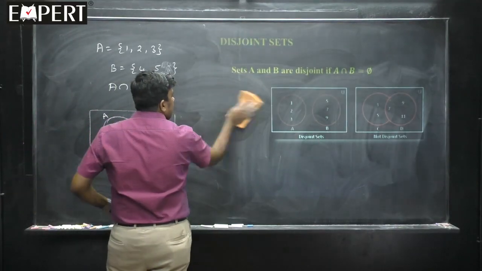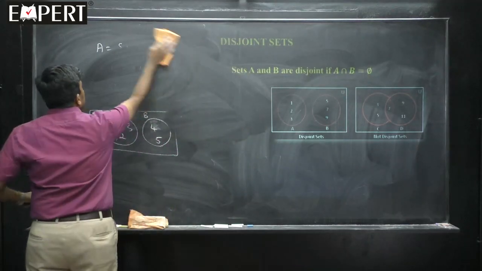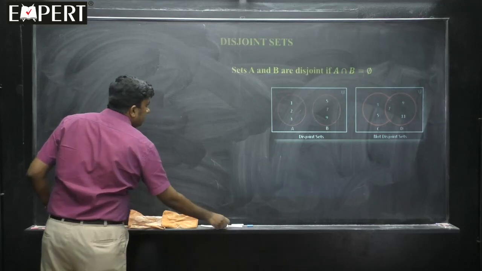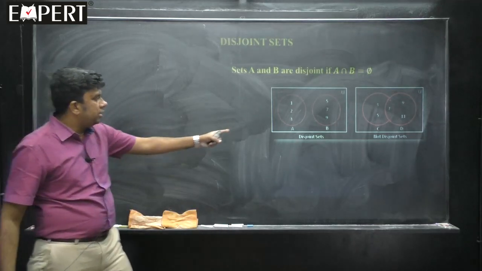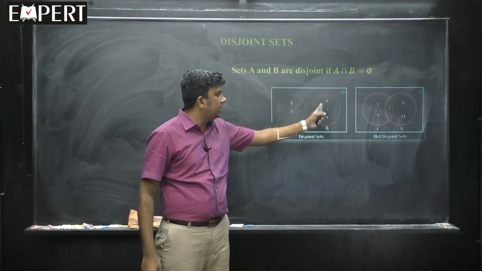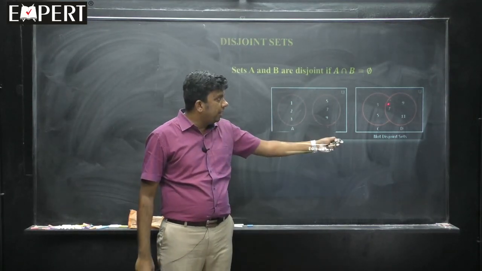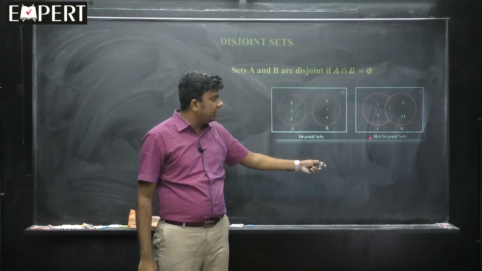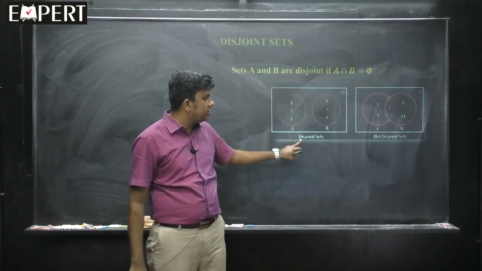You can see there in the sketch, students, in that Venn diagram, they are disjoint because here the elements are 1, 2, 3, and here the elements are 5, 7, 9. There is nothing like intersection over here. But here if you see, students, 7 is the element which is common to both. Therefore, they are not disjoint sets, whereas here it is disjoint.